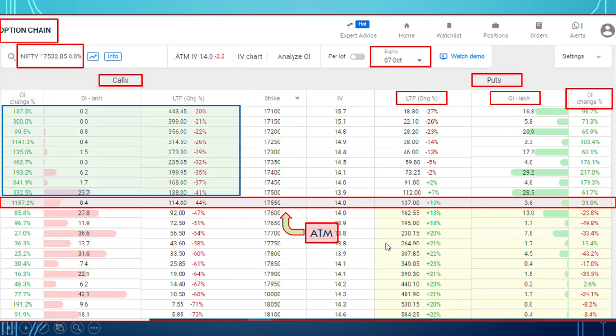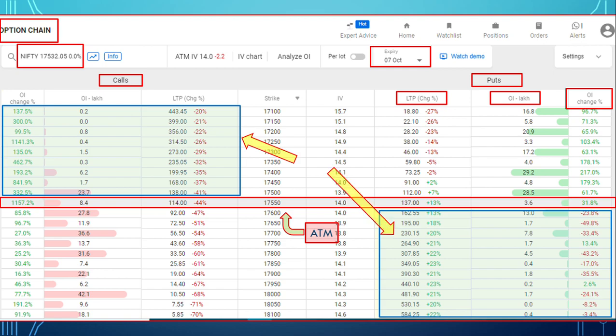Now if you can see these blue boxes, for calls it is strikes below the ATM strike, and for put strikes above the ATM strike. These are called in the money call options and put options.